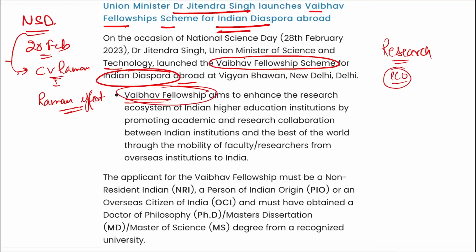So, Vaibhav Fellowship Scheme was launched by whom? Launched by Dr. Jitendra Singh. It was launched for whom? It was launched for Indian diaspora abroad. It was launched for what? It was launched for research. All right, there are some conditions for this Vaibhav Fellowship Scheme. The applicant should be an NRI, a person of Indian origin but living outside India, and must have obtained a doctorate, that is a PhD, or a Master of Science degree from a recognized university. Then they will be able to apply for this Vaibhav Fellowship Scheme.